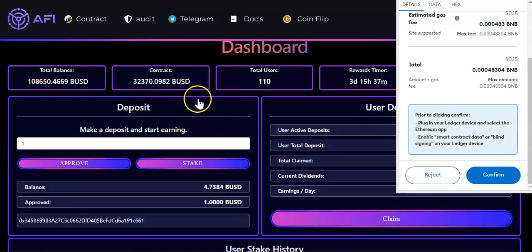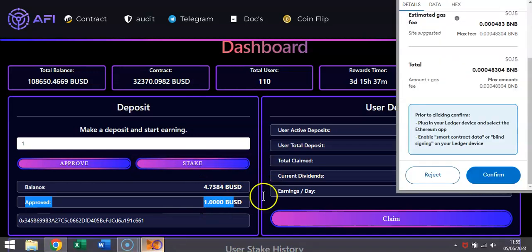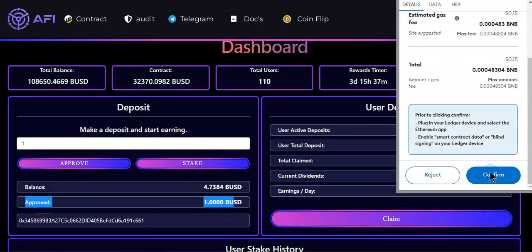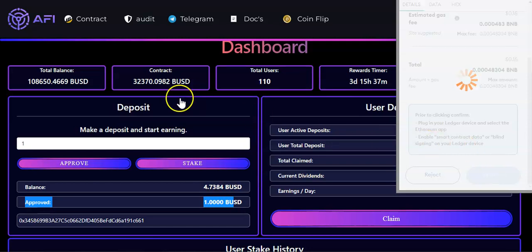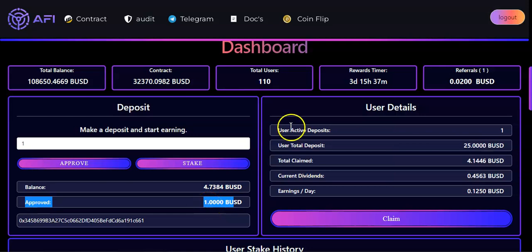Okay, I already paid the gas fee. So once you approve, once the confirmation goes through, you can see that the approved amount is 1 BUSD. Once you're ready, you come over here and stake. I already clicked stake. My stake is right here. So all I've got to do is confirm on my ledger, and my deposit will go through. It takes a few seconds, probably 1 or 2 minutes, depending on how congested the network is. Just confirming on the ledger, and boom.